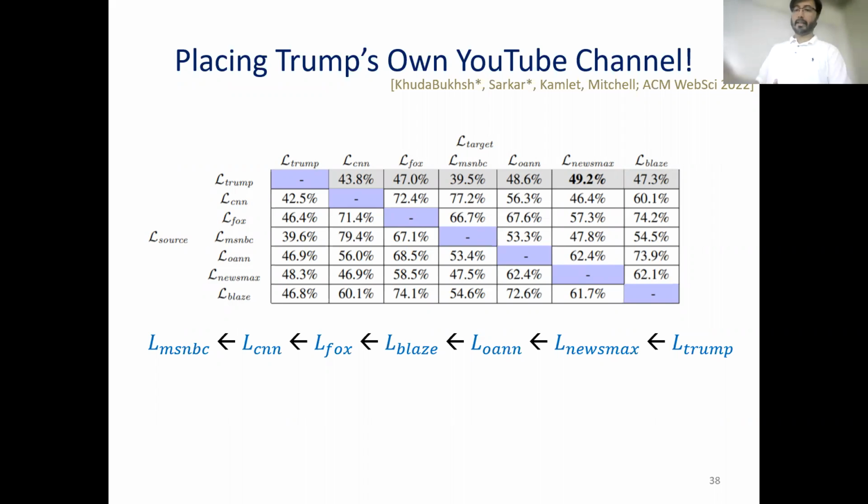And we found that the language of Trump followers is closest to the language of Newsmax, followed by One American News, and then Blaze, Fox, CNN, and MSNBC. And if we recall, Newsmax and One American News were the two news networks airing the maximum news items on unsubstantiated voter fraud claims.